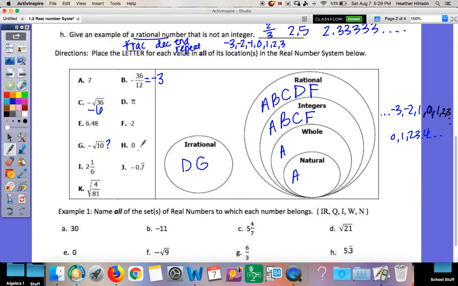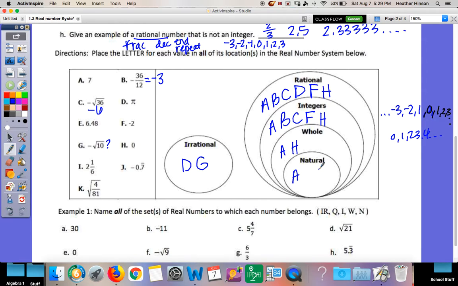Okay, H, 0. Is that irrational or rational? That's normal, so it's rational. Is it an integer? Yes, because there's no decimal or fraction. Is it a whole number? Yes, because there's no negative or decimal or fraction. Is it a natural?